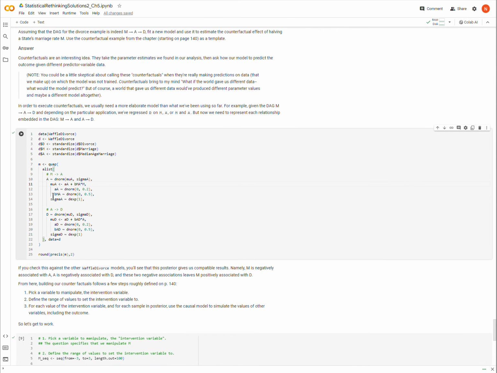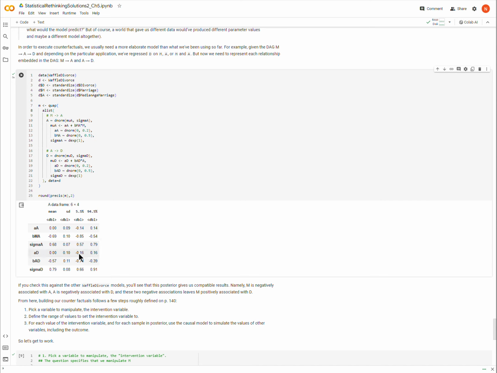And then similarly, we have to model D, and D, according to our DAG, is just a function of A, right? So we have D, and now I have its regression, and it is its own intercept, as well as the causal input of A onto D. And that's all. So I'm going to run this model, and we get outputs here for each of our coefficients, right? These are our parameter estimates.